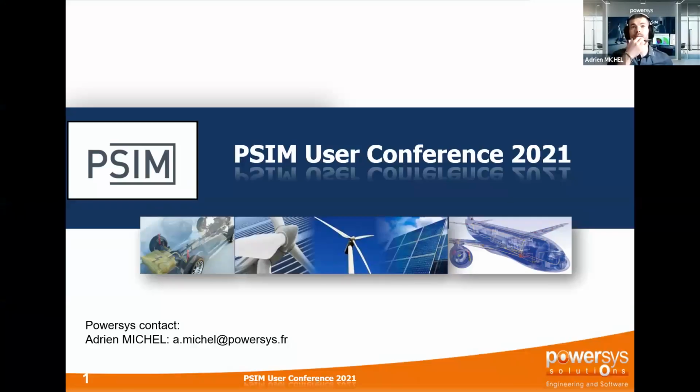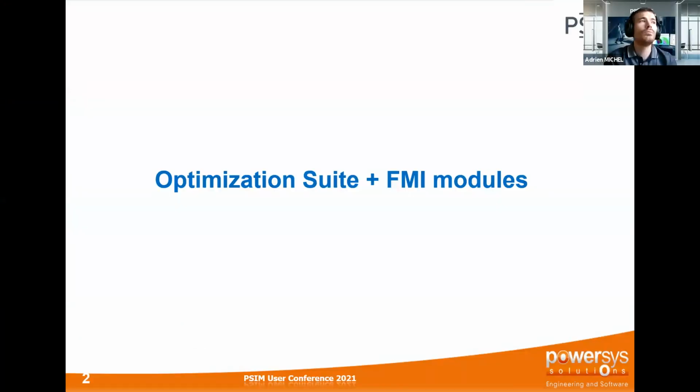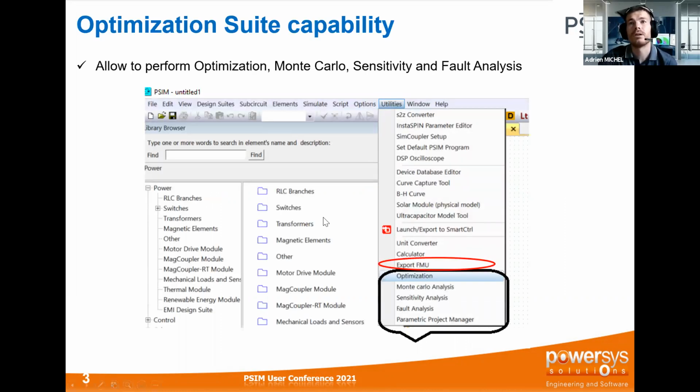Perfect. So today I am going to present to you the new modules that we have developed with the help of the developers of PSIM, I mean PowerSim. Those new modules will be available in the next version of PSIM, which will be released very soon. Those new modules include the optimization one, but also the FMI capability. As you can see now on my screen, you can see the different modules: the optimization, Monte Carlo analysis, sensitivity, fault, and parametric, and also the export to FMU.